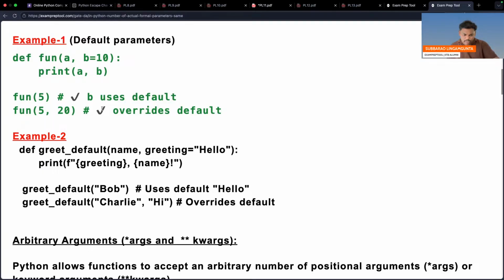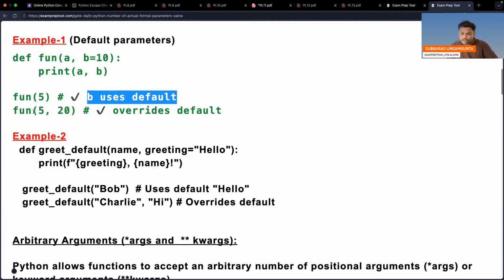So see this one. I think these two calls don't have any issue, but if I add fun 5, 20, 30, there is a problem. First one, B uses the default. A is 5 going, B is default, 5 plus 10, 15. 15 will be printed.